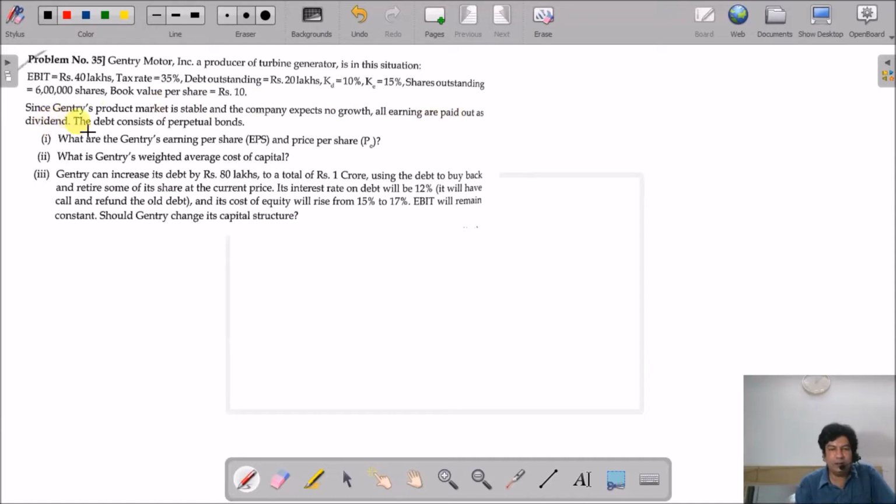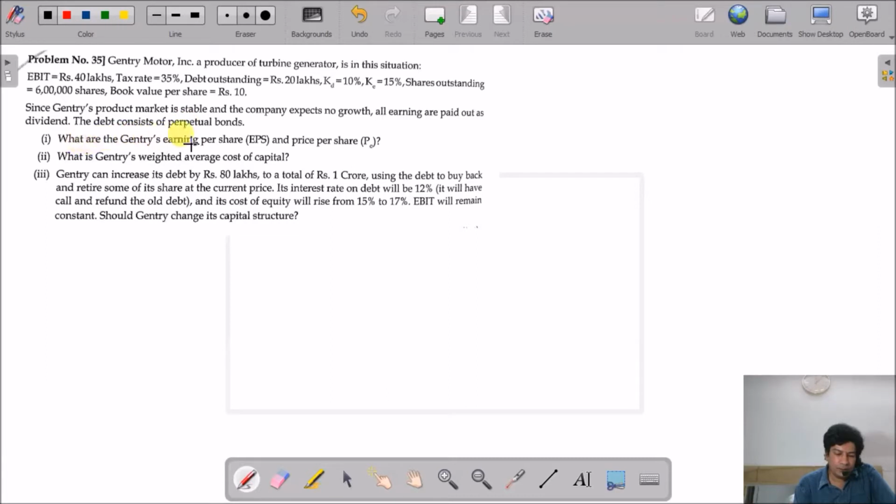out as dividend. So in other words, what they mean to say is that all the earnings which they are earning, they are distributing it in the form of dividend, and there is no growth. So the debt consists of perpetual bonds, and the debt portion is of bonds. This 20 lakh rupees is of bonds, and they are perpetual bonds, means they don't have any expiry.